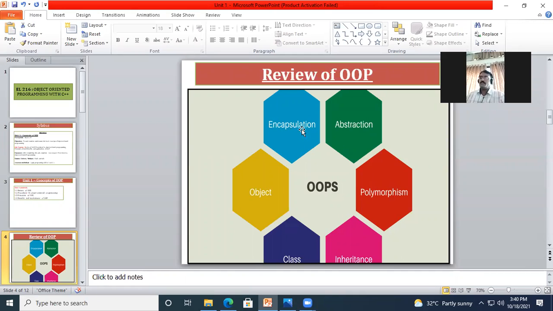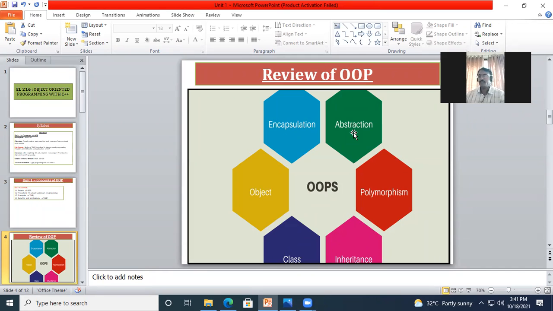Also, we have gone through encapsulation. When we talked about encapsulation, it is nothing but the data hiding part. Now we are going to look at the remaining three OOP concepts: abstraction, polymorphism, and inheritance. Before that, what is abstraction, what is polymorphism, what is inheritance?